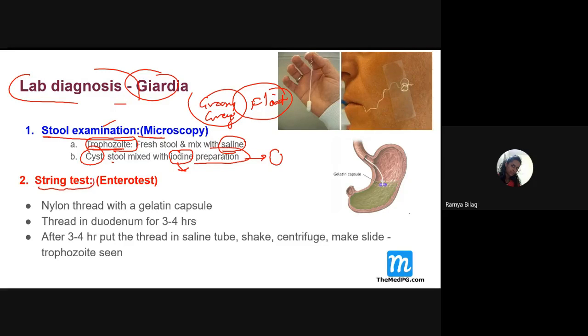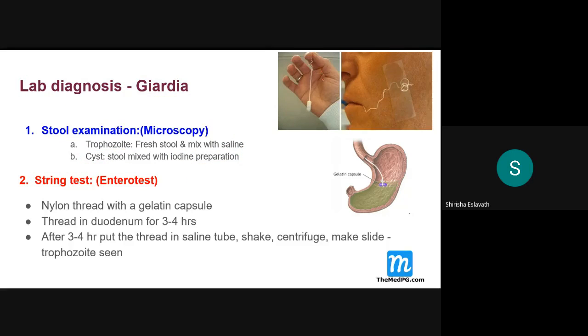Next, one more laboratory diagnostic test for Giardia is the string test or Entero test. What is a string test or Entero test? One string is passed through the mouth to the duodenum. Very good, excellent. This test we usually don't recommend, because it is very expensive, and it is also a little bit irritating for the patient, not very easy for the patient.